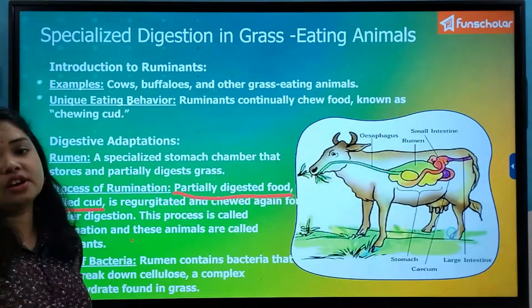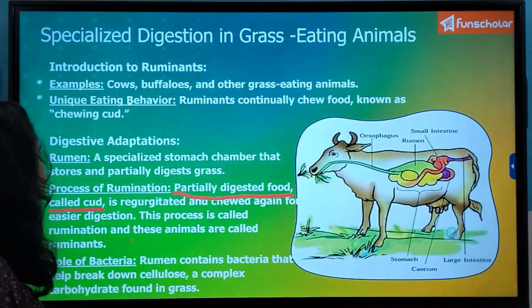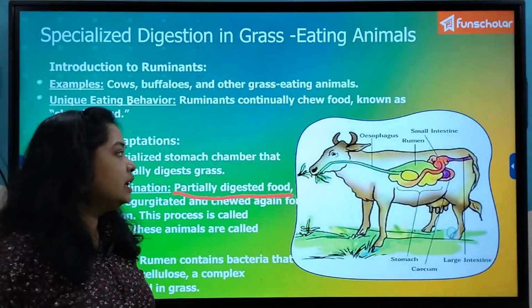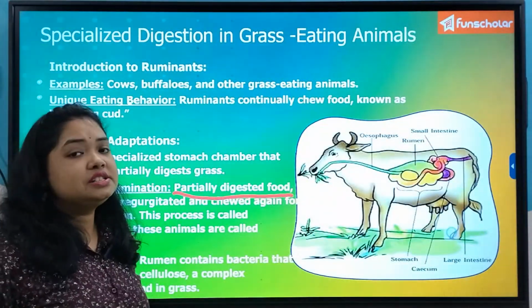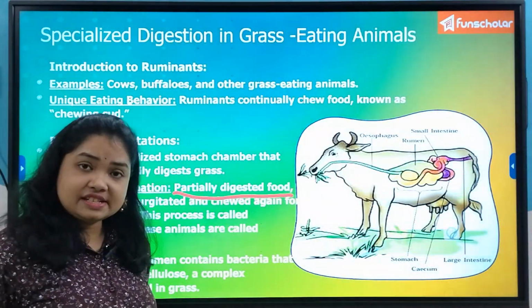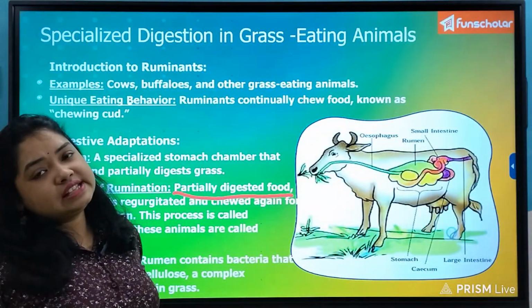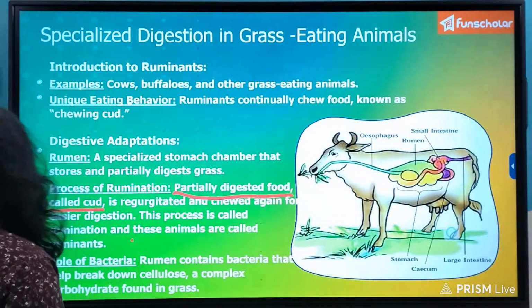As I told you, it is a component of the cell wall of the plant cell. So the herbivores which eat grass and other plant products have bacteria which can digest cellulose, and along with that they have the enzyme called cellulase which helps them digest cellulose.